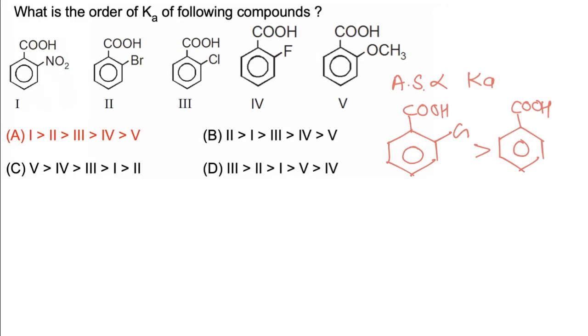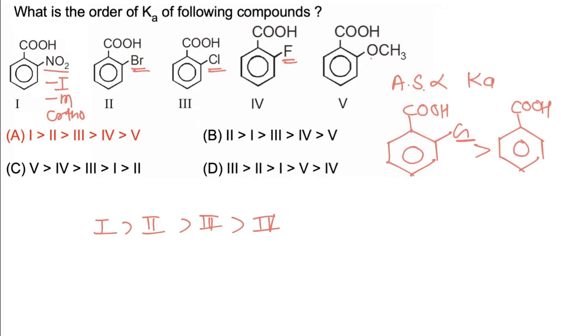With increasing size of the group attached at the ortho position, the ortho effect also increases, and due to this acidic strength also increases. Now in the first case NO2 is present, which has a very strong -I effect, -M effect and ortho effect. So first is most acidic. Then out of Br, Cl and F, Br has the largest size, due to which it applies more ortho effect. So second, then third and then fourth.